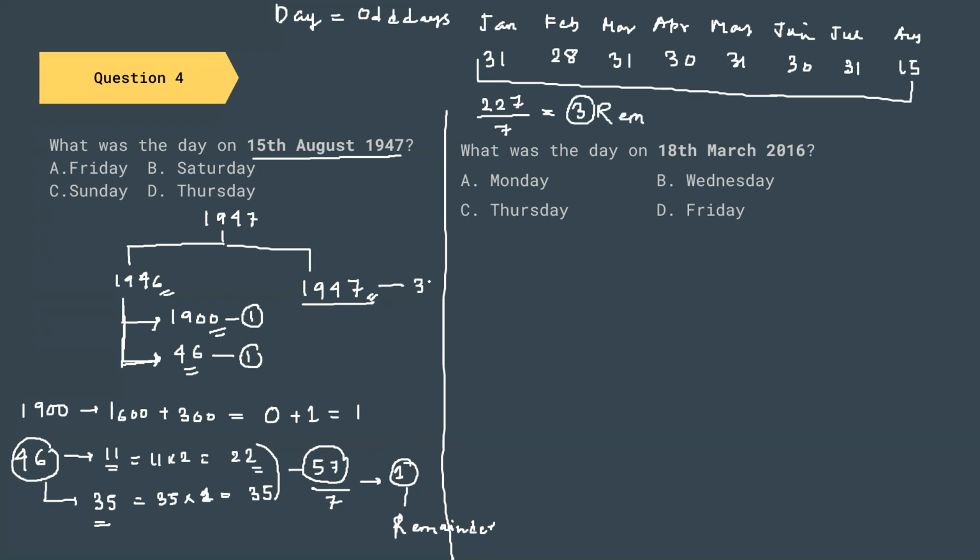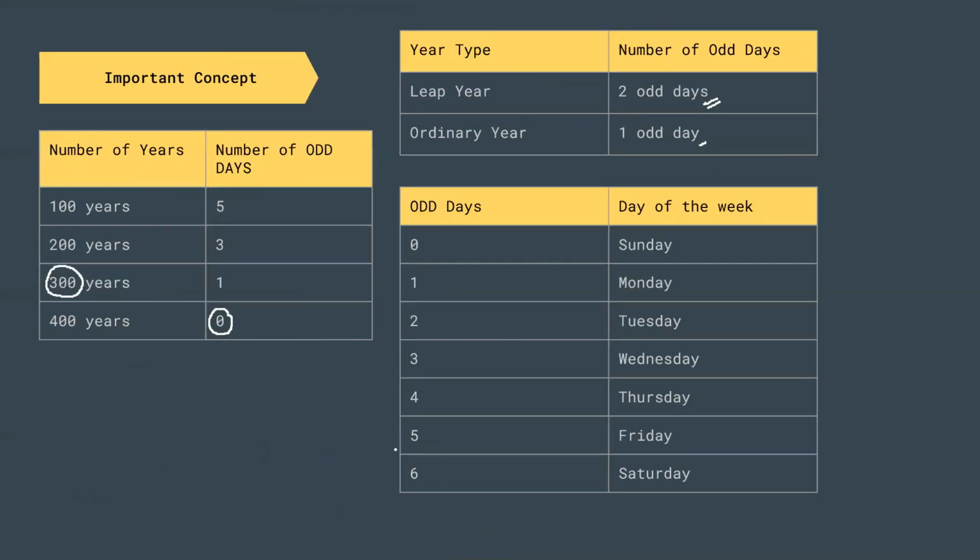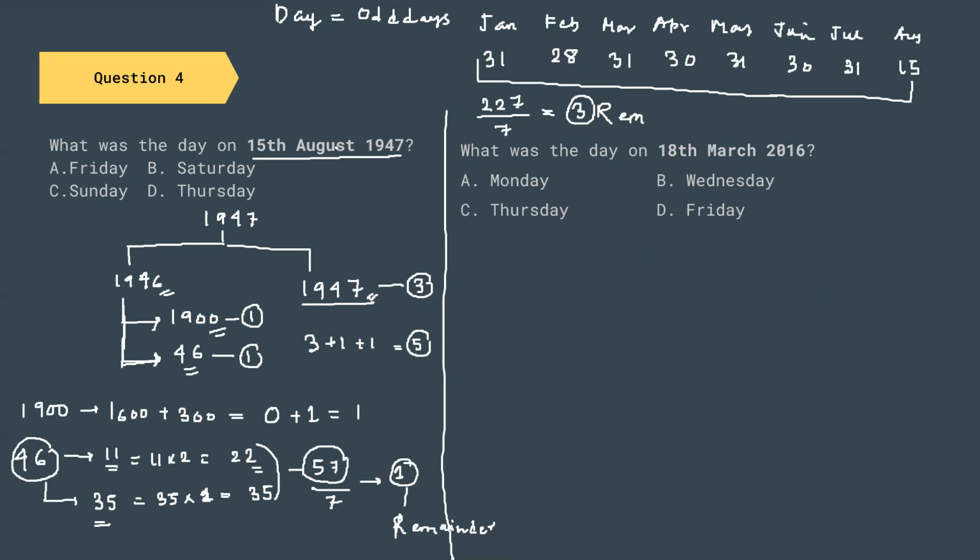So the total number of odd days that is present is 3 plus 1 plus 1, that gives us 5. So the total number of odd days present is 5. And let us consider this table. If the number of odd days is 5, then the corresponding day is Friday. So 15th of August 1947 was Friday. So the correct option is option A, Friday.